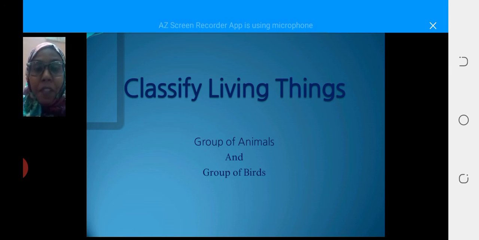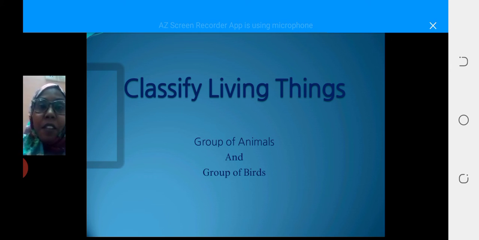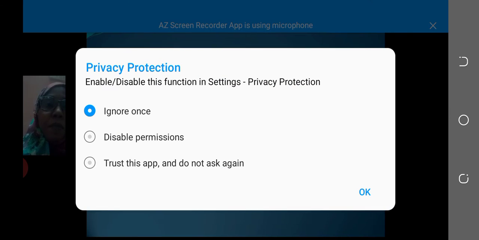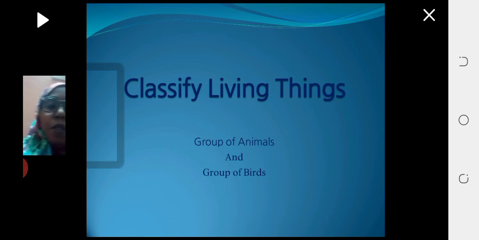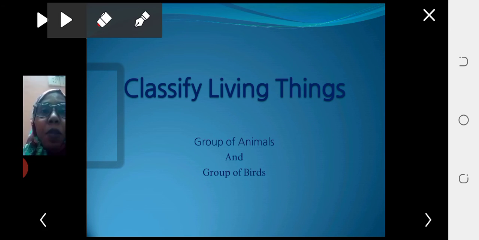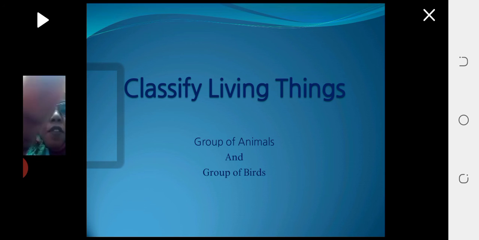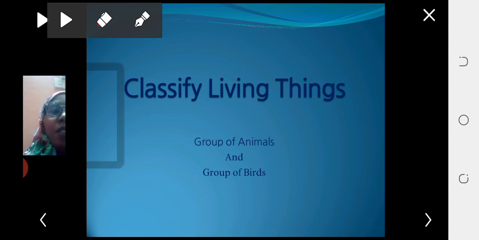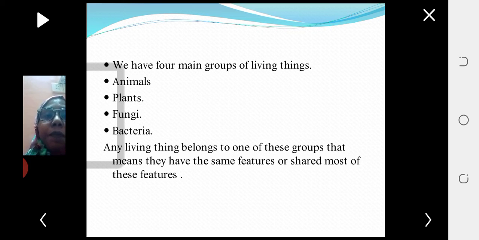Okay, so we will start with the first group, the group of animals. So we have four main groups of living things: animals, plants, fungi, and bacteria.